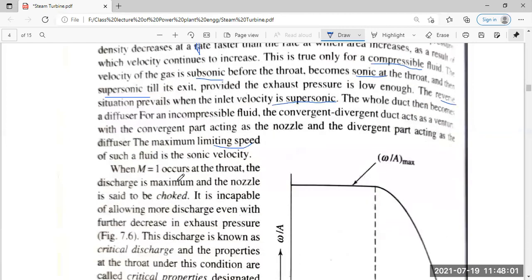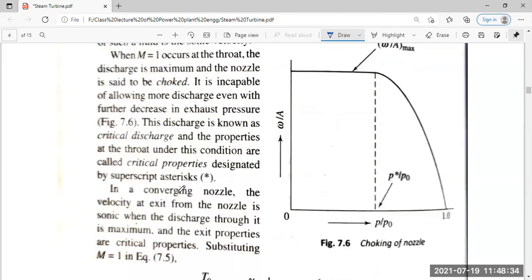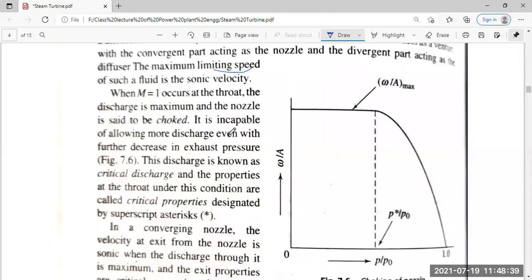When M is equal to 1 at the throat, the discharge is maximum and the nozzle is said to be choked. Choked means it is not allowed to go out. It is incapable of allowing more discharge even with further decreased exhaust pressure. So this discharge is known as critical discharge, the maximum discharge. The properties at the throat under this condition are called critical properties, designated by a superscript asterisk.